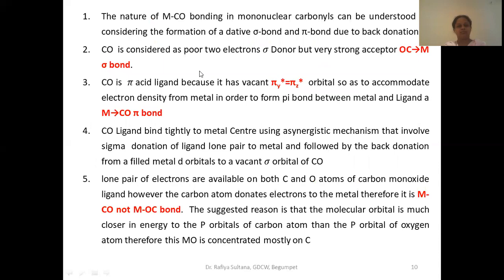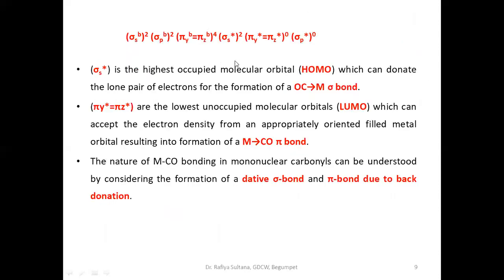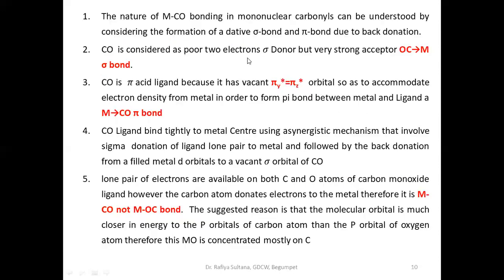Okay, this is again explained here. The nature of M-CO bonding in mononuclear carbonyls can be understood by considering the formation of a sigma bond and pi bond due to back donation. We have already seen that in this carbonyl, from where is it donating electrons? Sigma. Remember, sigma. Where is it accepting? Pi.